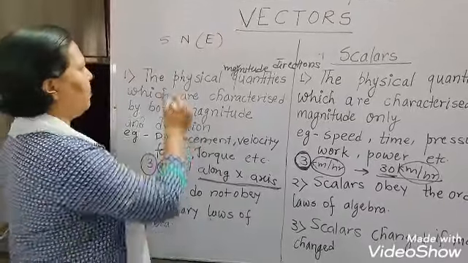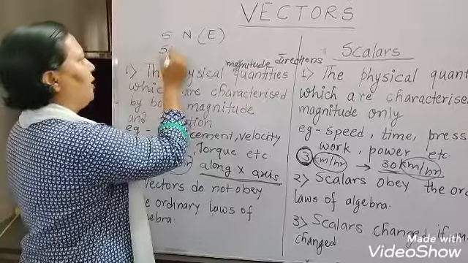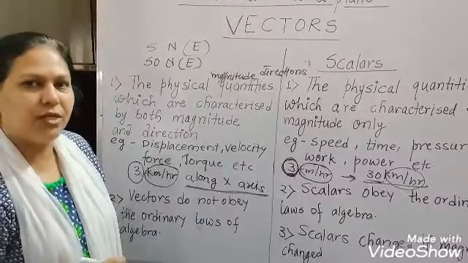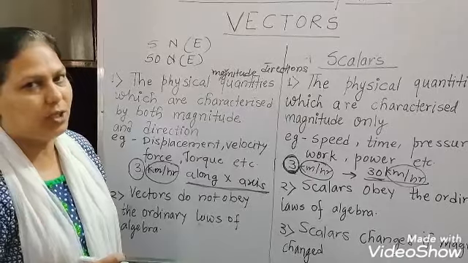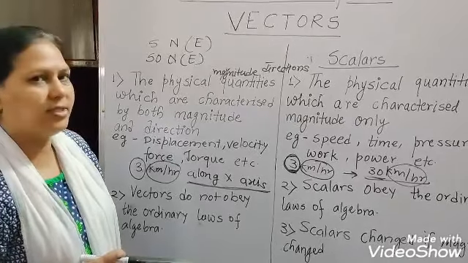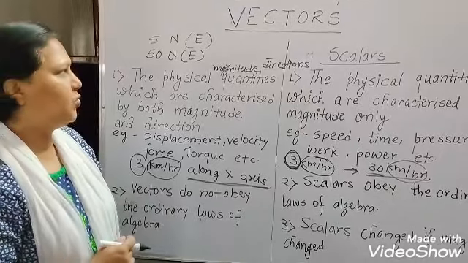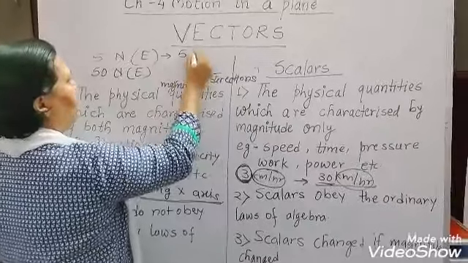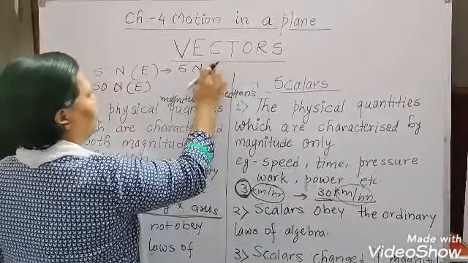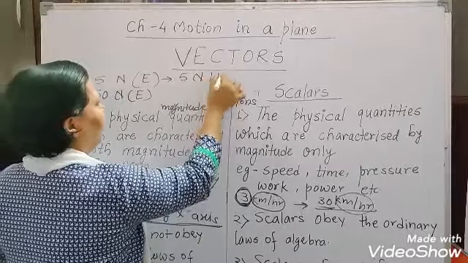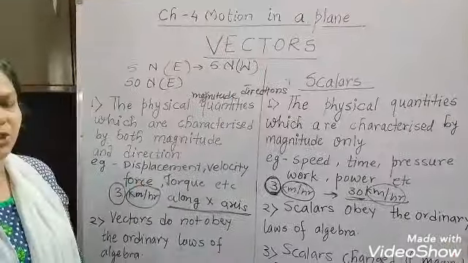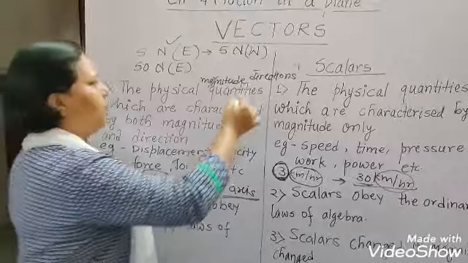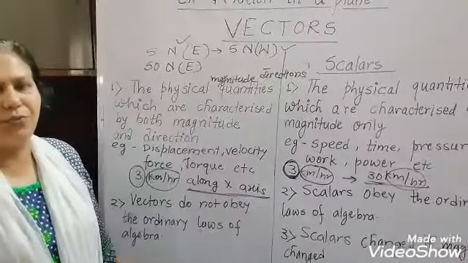If I write 50 Newton east, this is another vector because the magnitude has changed. If I write 5 Newton west in place of east, then these two are different vectors. 5 Newton east and 5 Newton west are two different vectors.